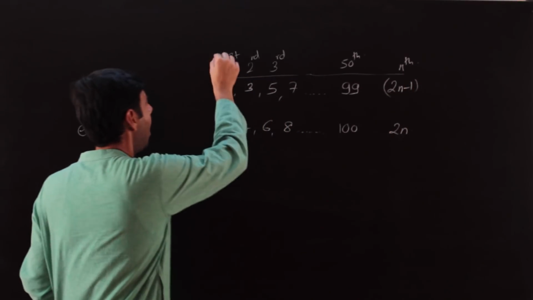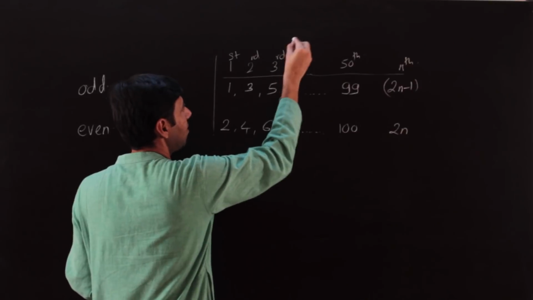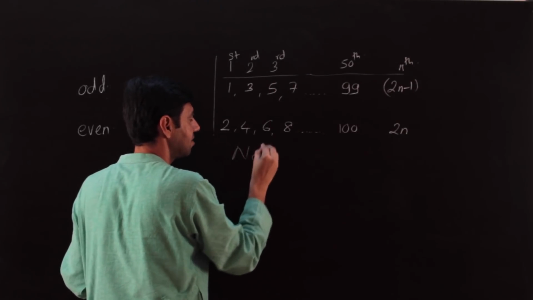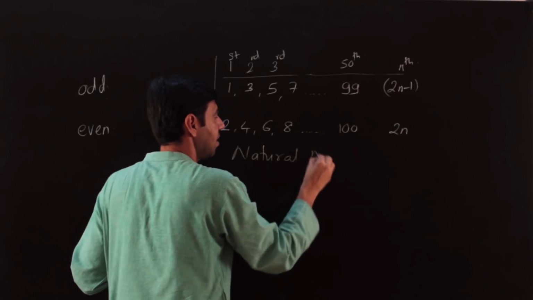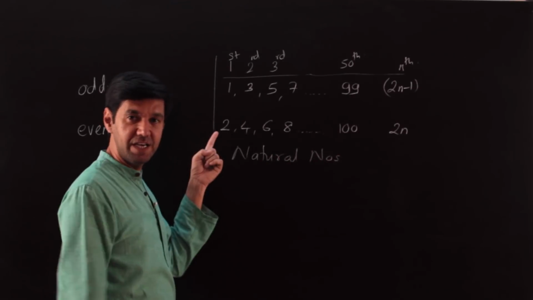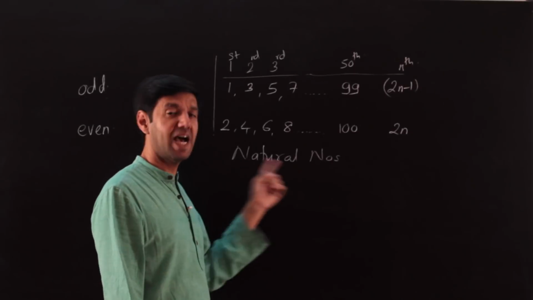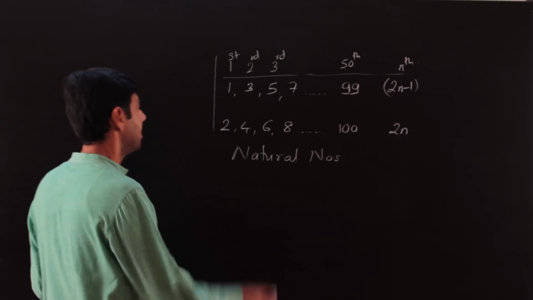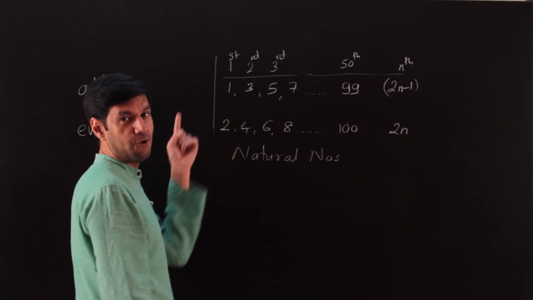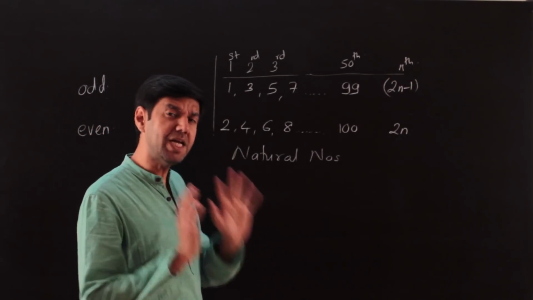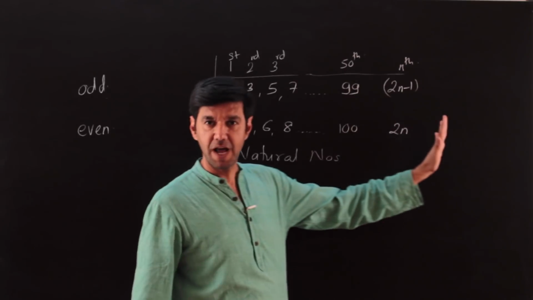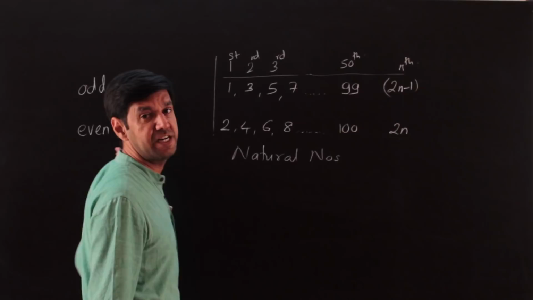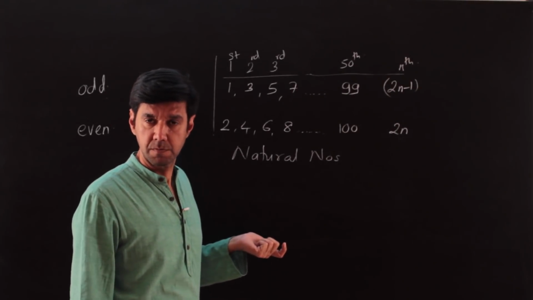Right? Now, I've been saying all this very loosely when we are talking about natural numbers only. So when I say the first even number, I refer to the first natural even number. What I'm trying to tell you here is that the concept of odd and even, while predominantly understood for natural numbers, can be extended for integers also.